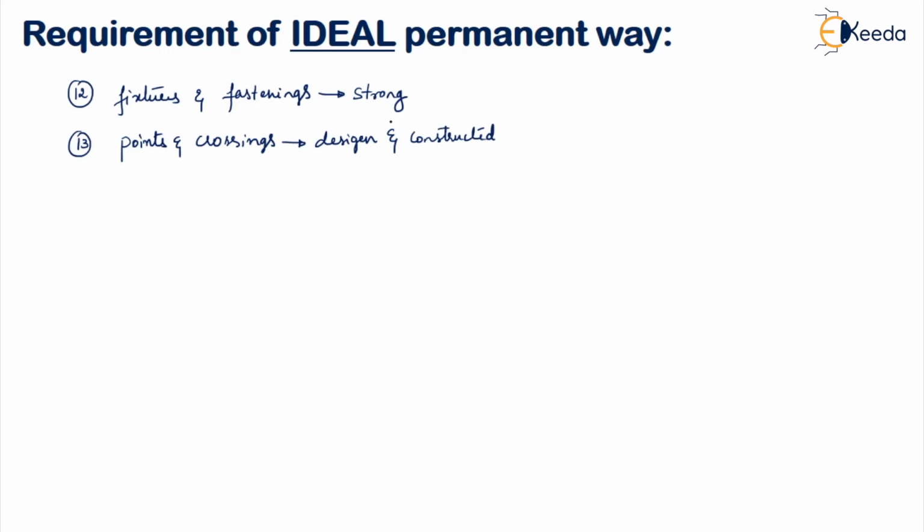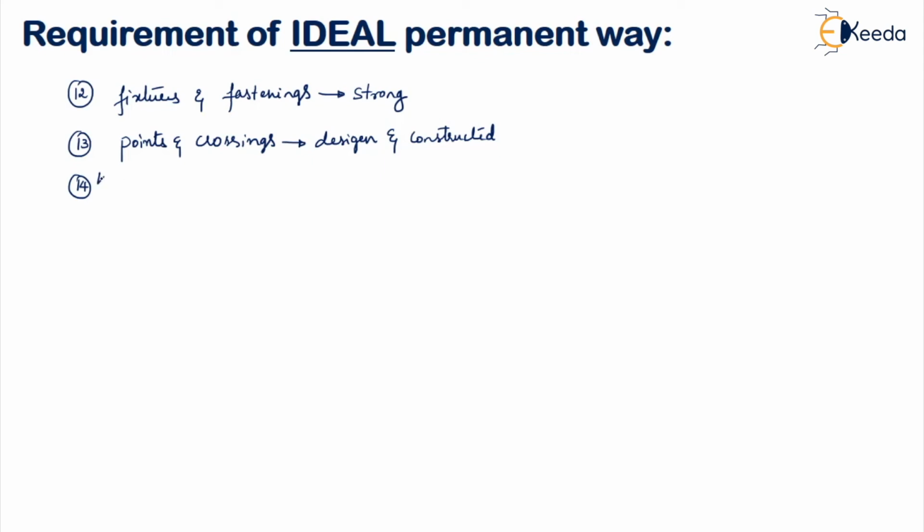See, there are many terms which are new for you. For now, you just remember them because each and every term will be dealt with in detail in the upcoming lessons. For example, here we have points and crossings. We have a lesson wherein we'll see what are points, what are crossings, everything related to points and crossings. Okay.